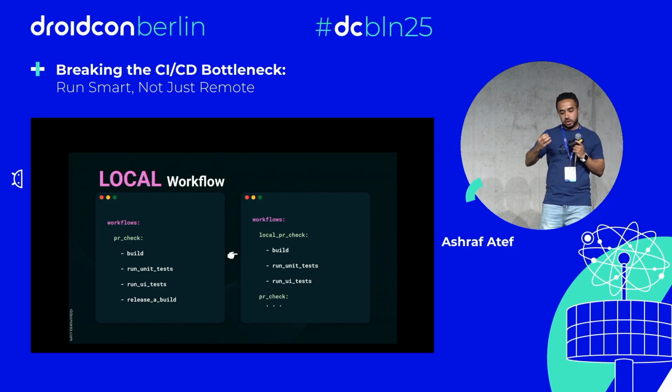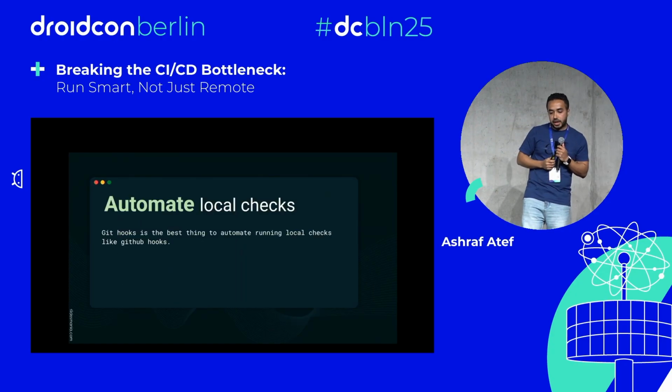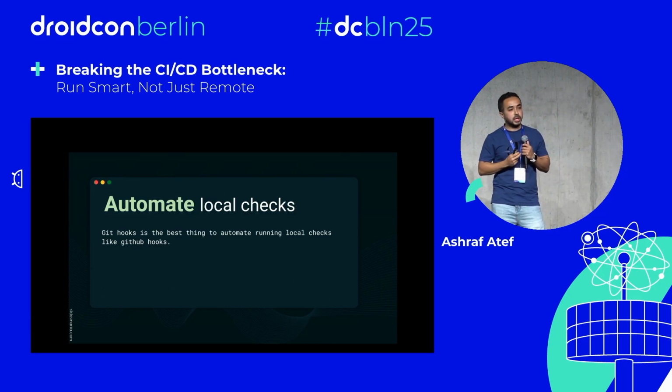So we are going to make a small partial local PR check workflow, which is going to run maybe every hour push, every hour commit, to make sure those 3 steps are running fine with my current code. And when we go remote, we can skip those checks because we already did. But the main point here is, how can we automate those local checks?